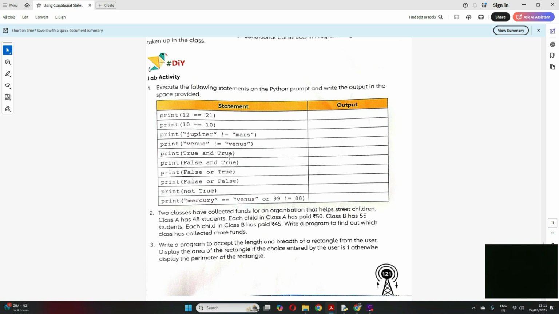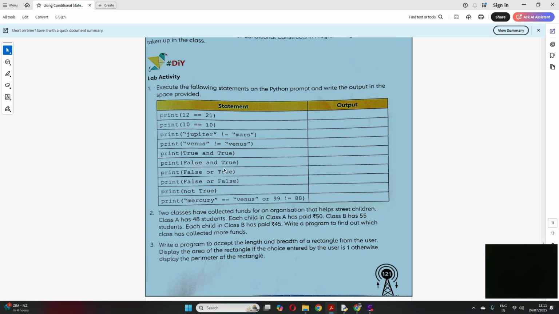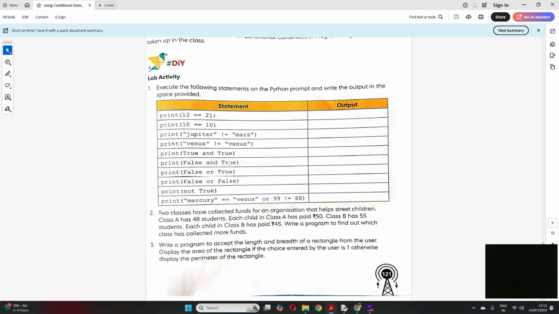Print true and true. This will be true because and means both should be true, correct? And false and true. This should be false, right? Because in and condition, if you remember, both should be true. In or, any one should be true. Both conditions are false, then it will be false here. Print not true. Not true means false. Is it clear, students, what I am saying?